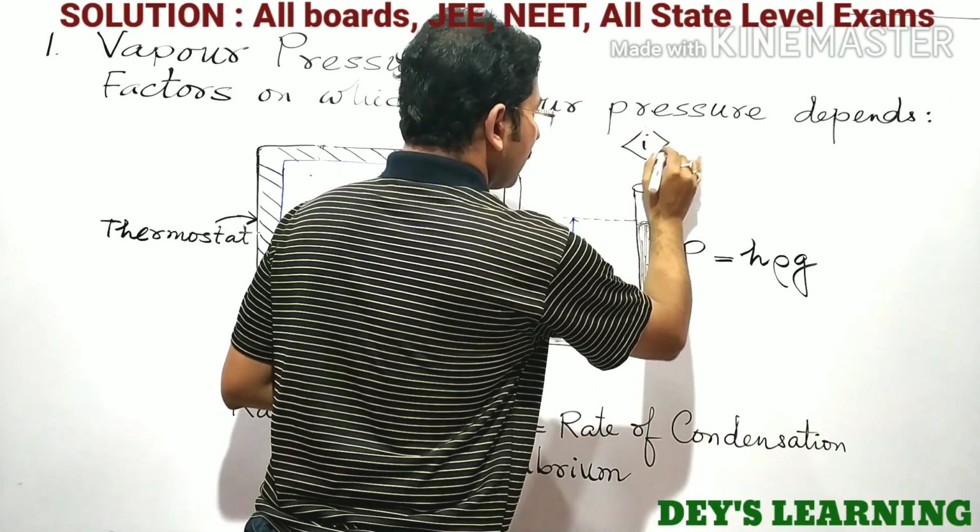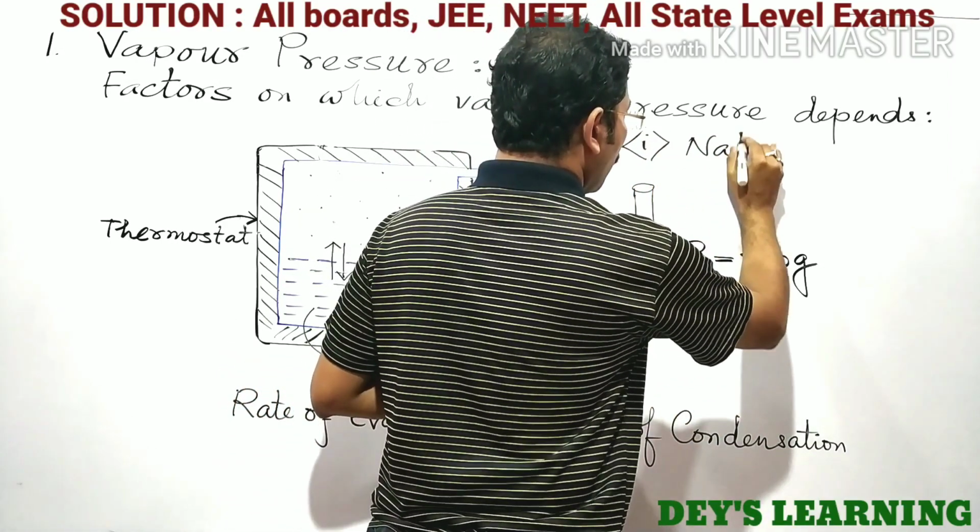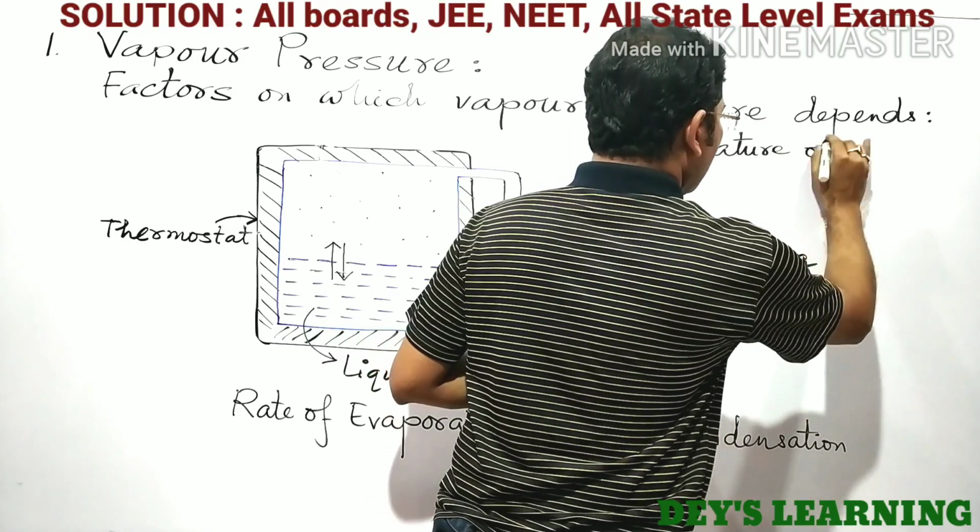Number one is the nature of the liquid. This is very important. The nature of the liquid.